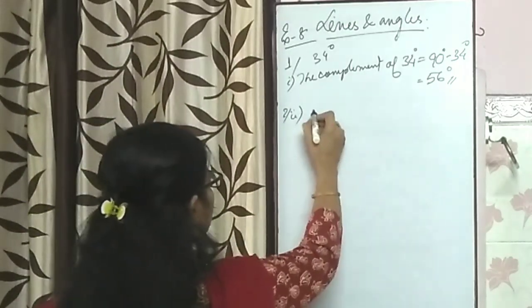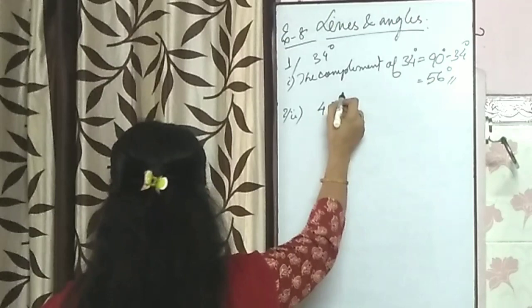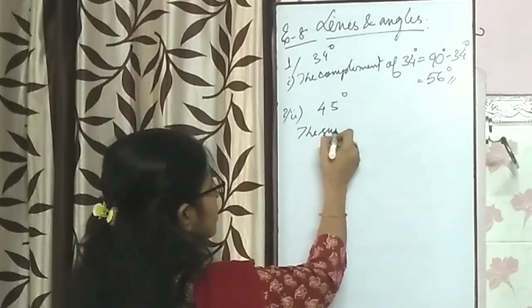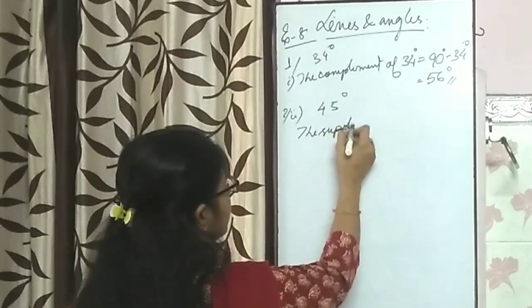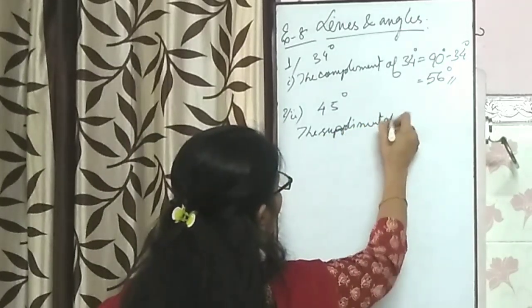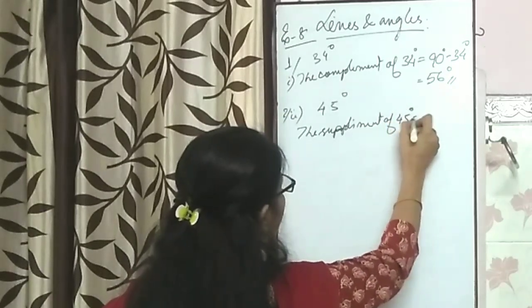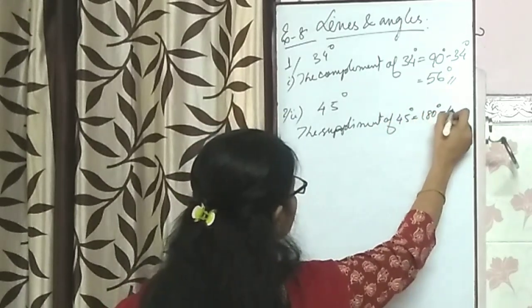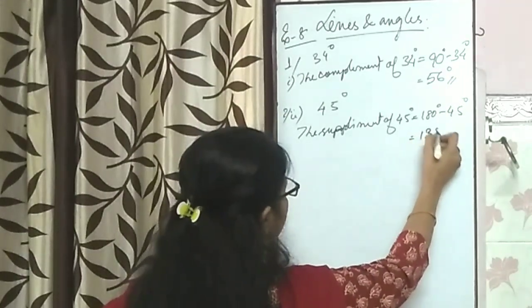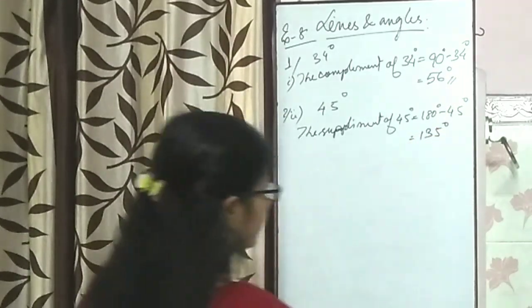Then number 2, here you are given 45 degree, you need to find the supplementary angle. So supplement of 45 degree equals 180 degree minus 45 degree, 135 degree.